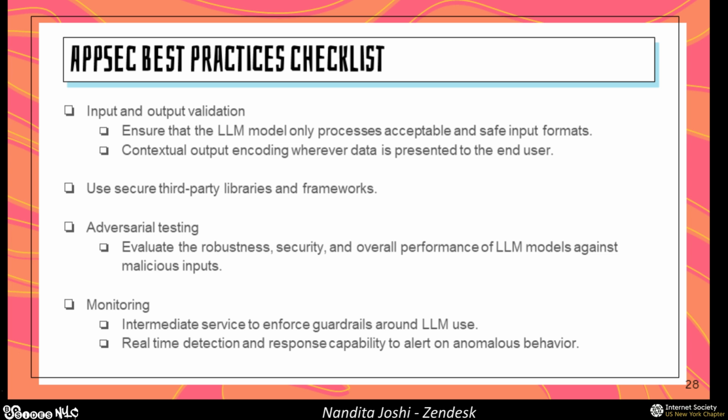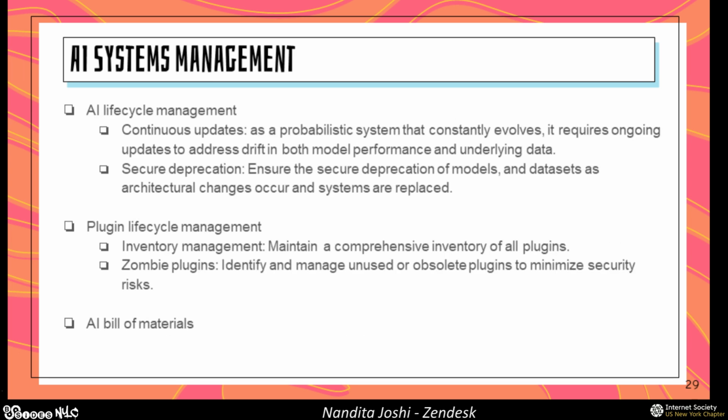Using secure third-party libraries and frameworks, this is again crucial because, as we saw earlier, there's a whole bunch of different supply chain risks that come in your GenAI implementations. And then you also want to consider adversarial testing and monitoring over time. So all of these attack vectors from your AppSec point of view, and you obviously also have to talk about your AI systems management, your AI lifecycle management, your plugin lifecycle management, and an AI BOM or an AI bill of materials.